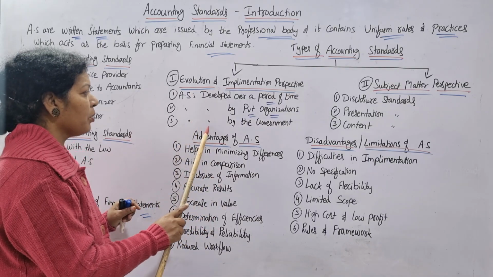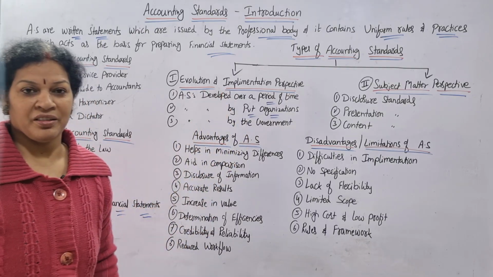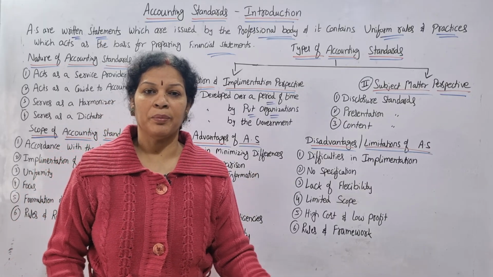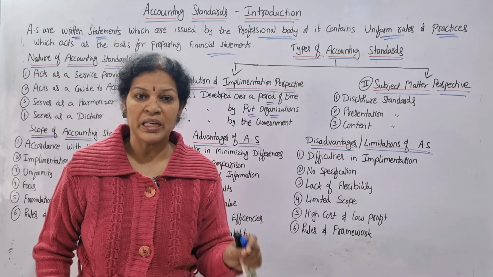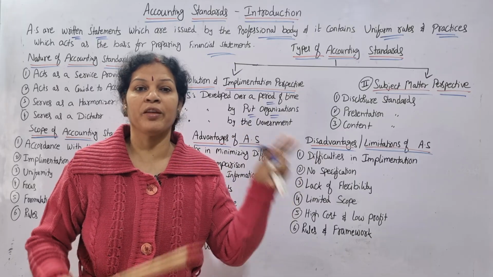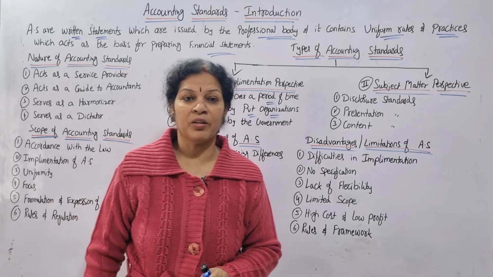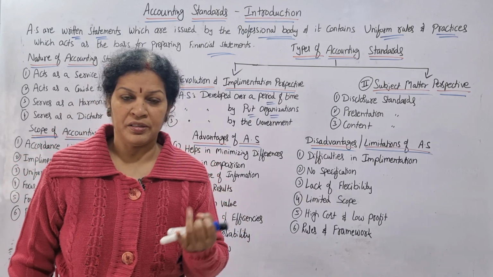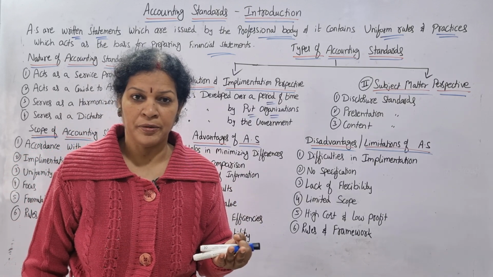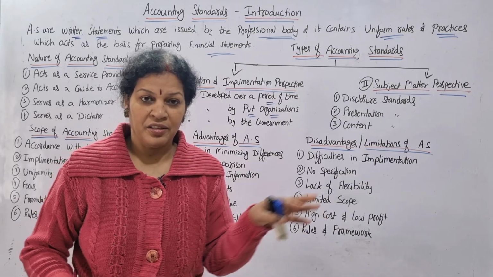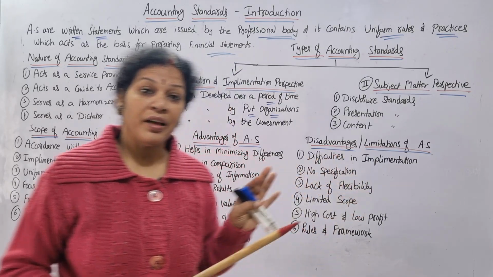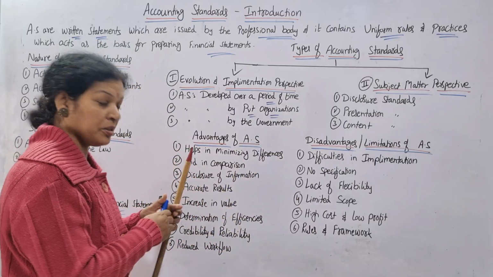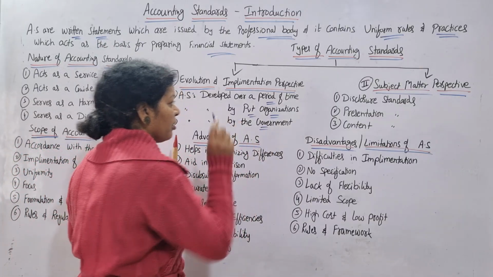In the same way, accounting standards developed by the government. When the government has mentioned that these are the accounting standards you have to follow, compulsory, mandatory, they have to follow. This is applicable specially and mandatorily for the government organizations. What are the government organizations? There are many examples you can take: electricity companies, LICs, banking sectors, like that. Such kinds of organizations have to follow the accounting standards which are mentioned by the government.